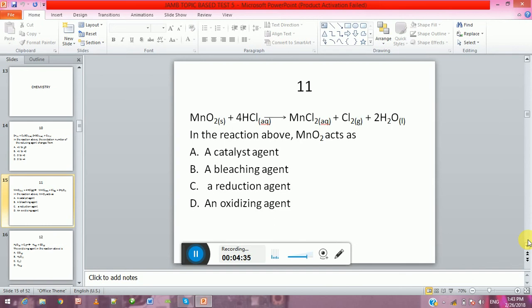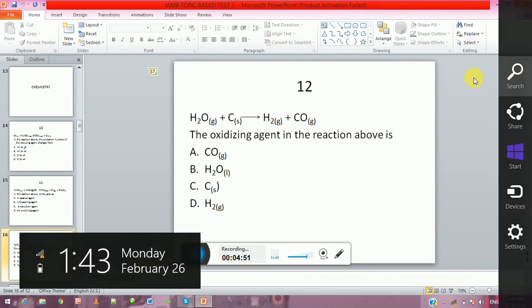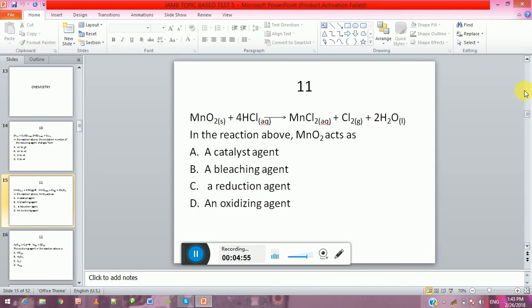MnO2 plus 4HCl to give MnCl2 plus Cl2 plus 2H2O. In the reaction above, MnO2 acts as A. a catalytic agent, B. a bleaching agent, C. a reducing agent, and D. an oxidizing agent.